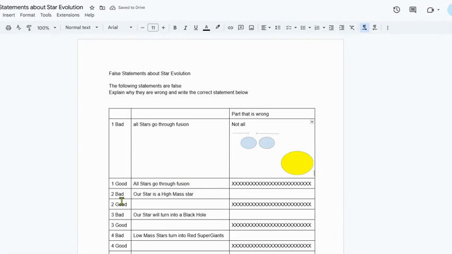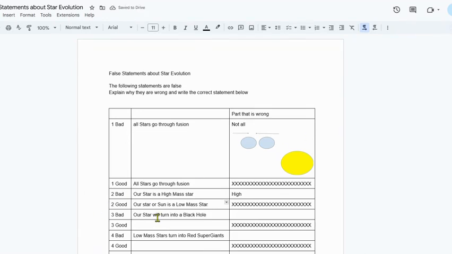Okay. Number 2, our star is a high mass star. Is our star a high mass star? No. Our star is a low mass star. So the part that we got wrong would be the "high." And we would say our star or sun is a low mass star.